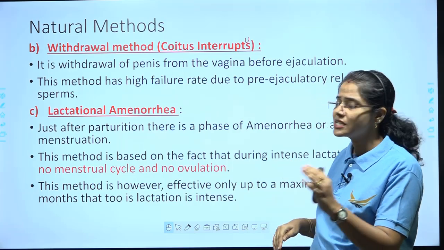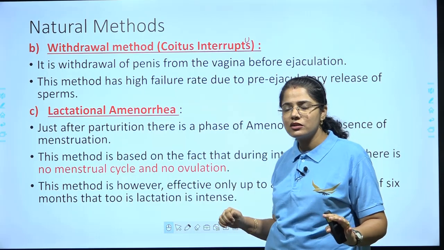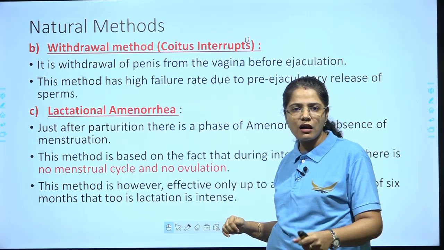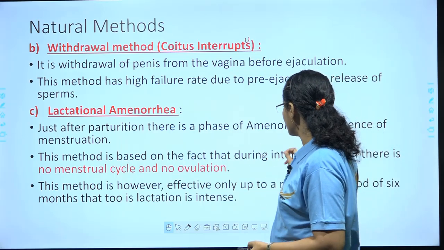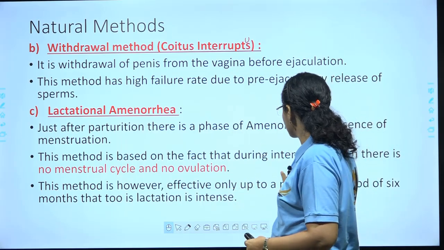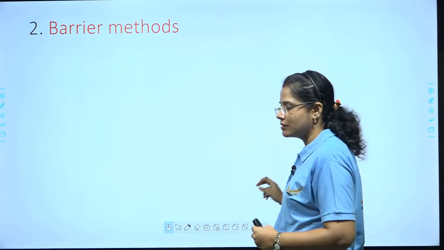So this was the first natural method where we are not using any kind of contraceptive device or any drug or anything, right? So that is termed as a natural method. Now we are coming to the next, that is called the barrier method. Now barrier, what is a barrier?